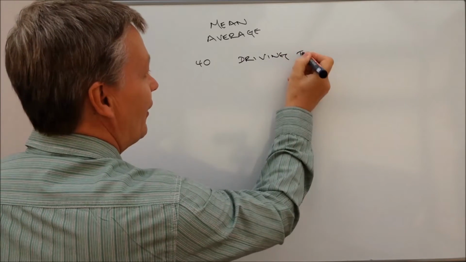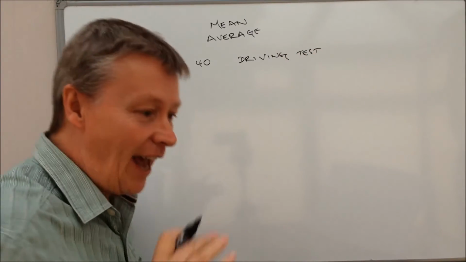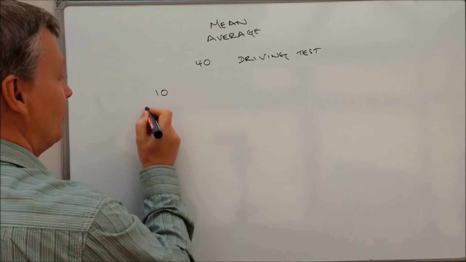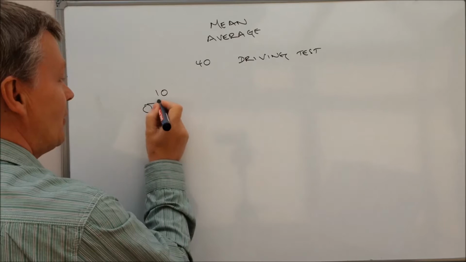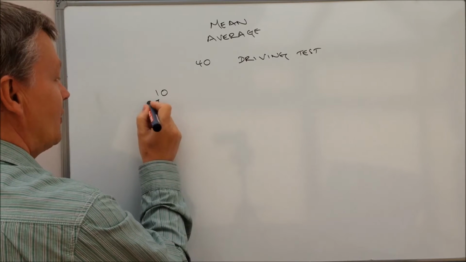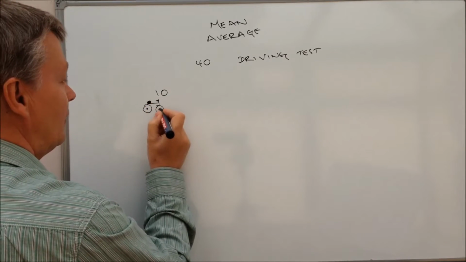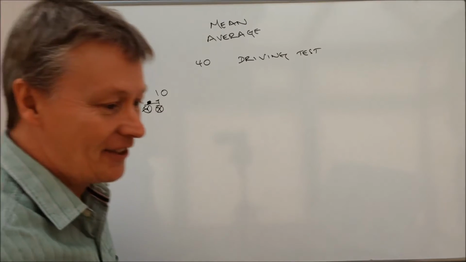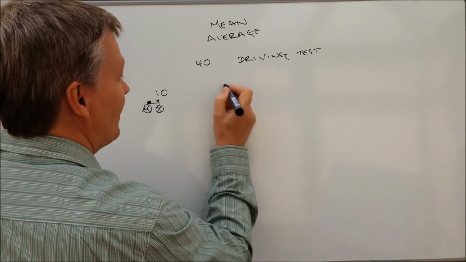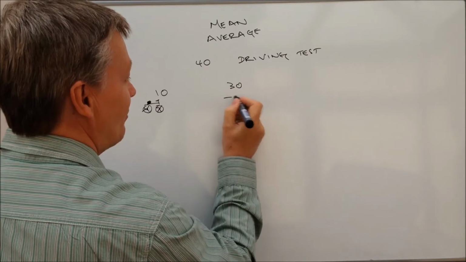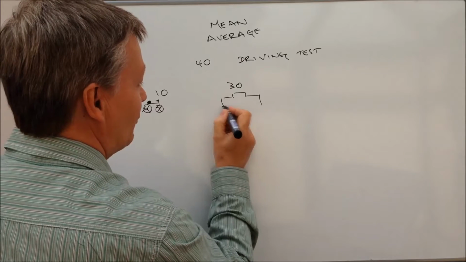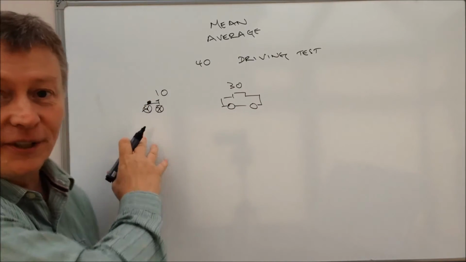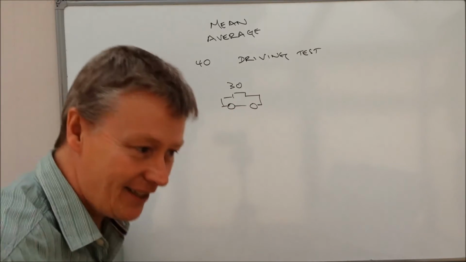Out of the 40 people, 10 people took motorcycle, and there's my little picture of a motorcycle there, and the other 30 people took their test in a car, so there's a picture of a car. So 10 people took a motorcycle test and 30 people took their car test.